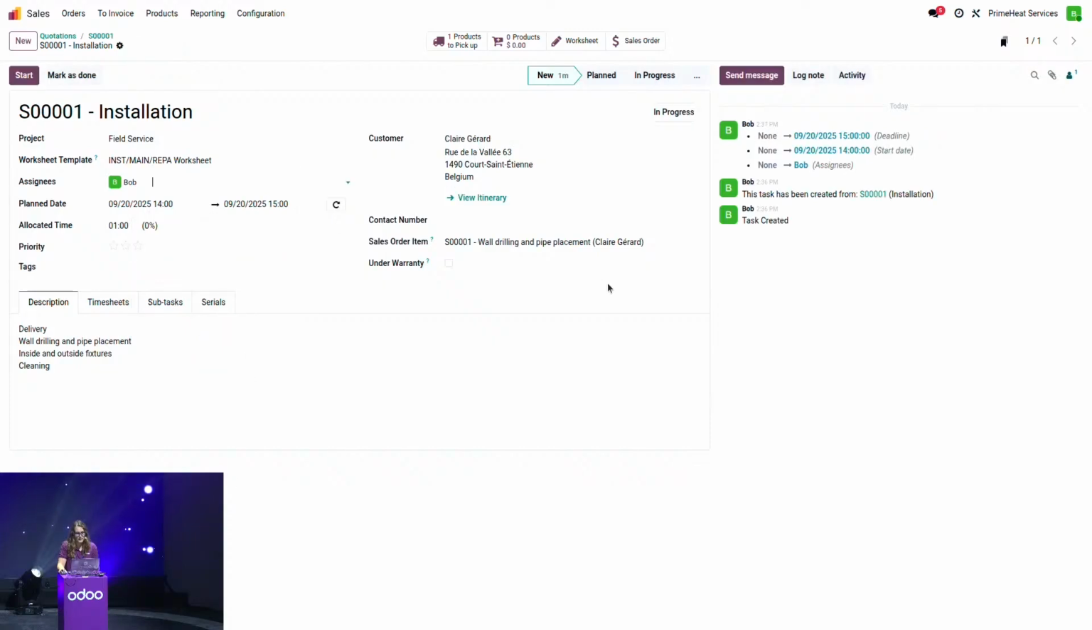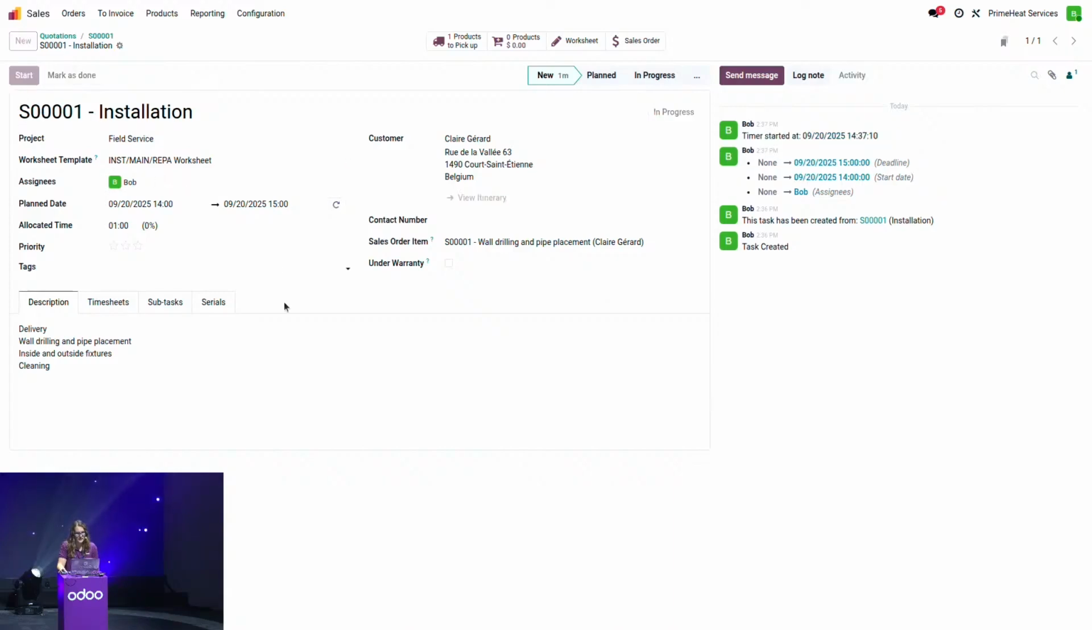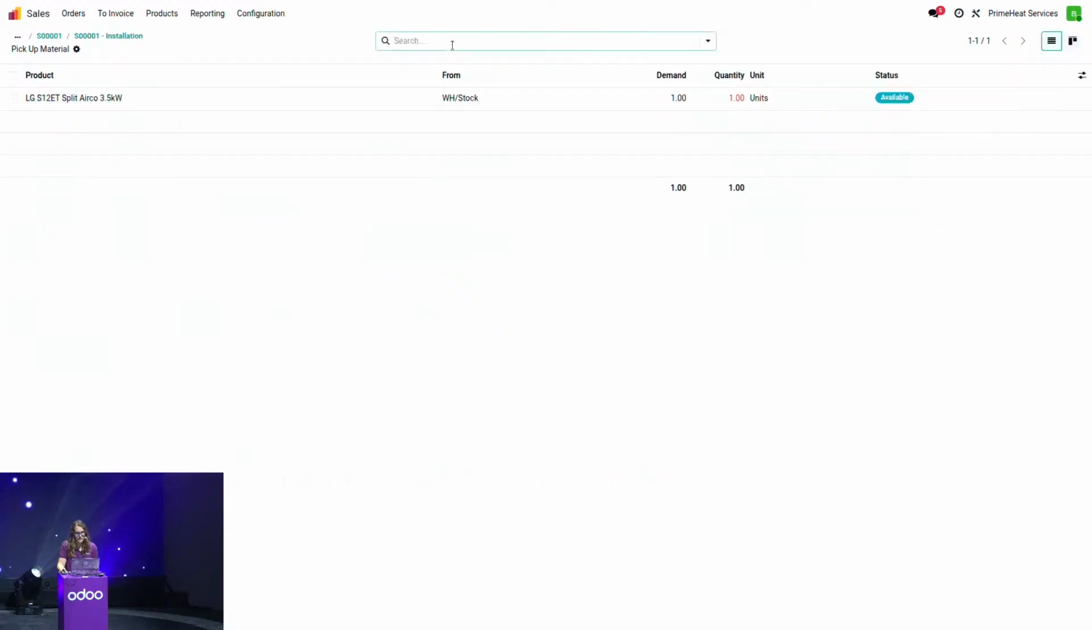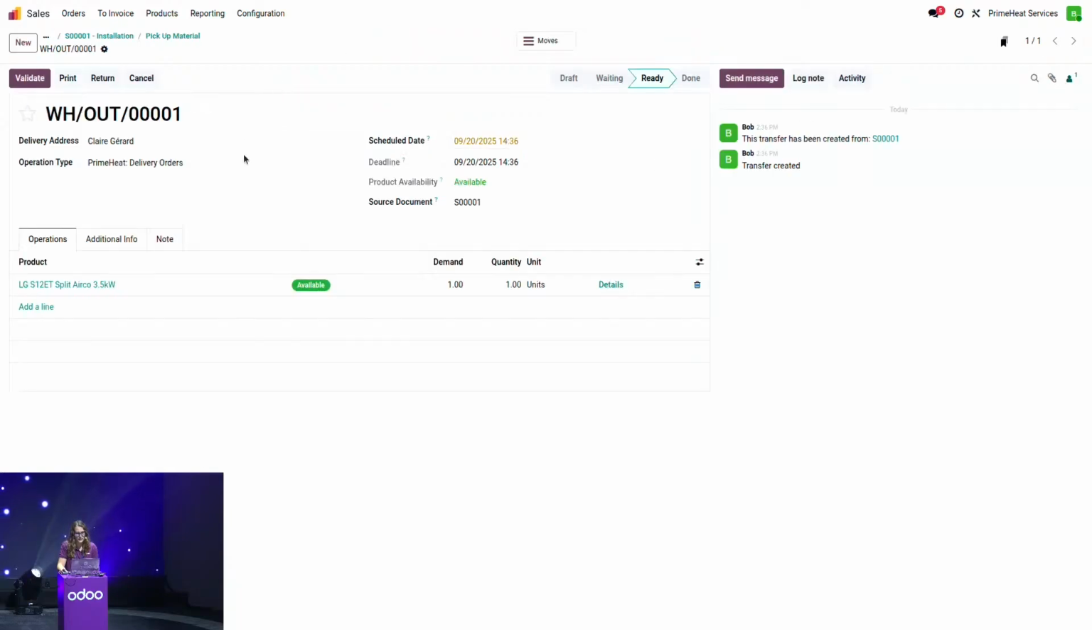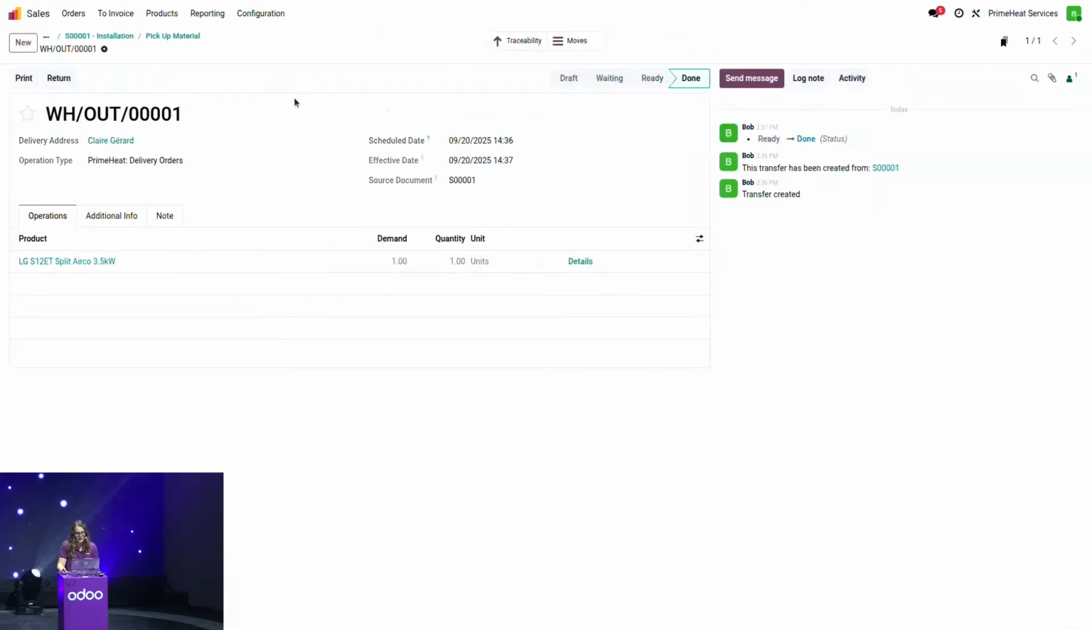When I'm at Claire's place, I can start my timer in order to register my time. I will click on the Start button here. We will start doing the installation, and here I have a direct link to the product that I'm supposed to install. So I'm going to click on one product to pick up. We will find back the ARCO device, and here, when it is installed, I can click on Validate and come back on my task.